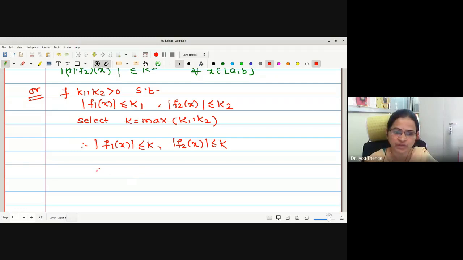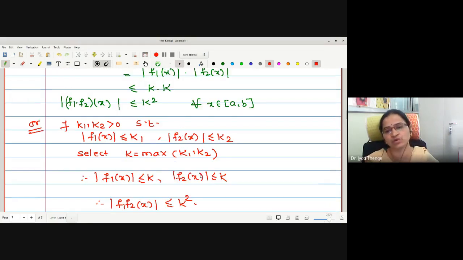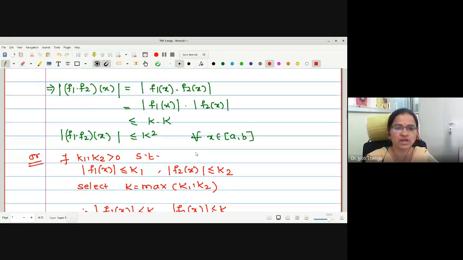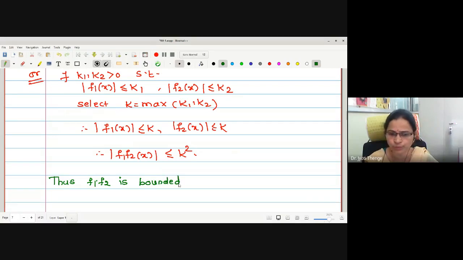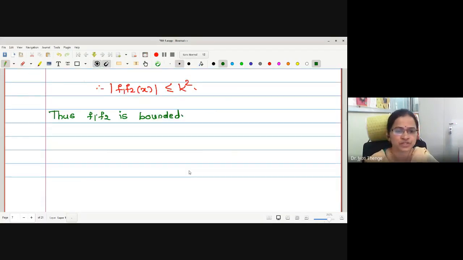And again with the previous steps, I can write mod of f1 f2 operated on x is less than or equal to k square. Therefore, whichever way you write, you will get the function f1 dot f2 is bounded. Is that fine? Or you can write k1 dot k2, no doubt. Thus, f1 dot f2 is bounded. Therefore, the first step is completed, proving the product of functions is bounded.